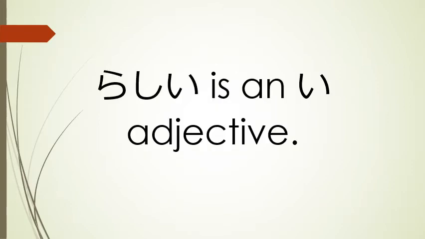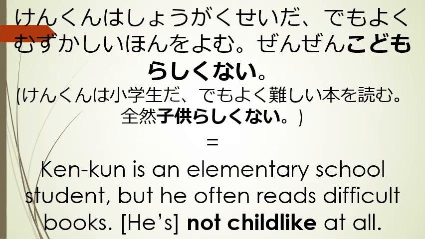Another important thing to note about the word rashi is that it is an e adjective. It will be treated as such and it will be conjugated just like an e adjective. So, digging into that a little bit more, if, for example, we were to say, "Ken-kun wa shogakusei da, demo yoku muzukashii hon o yomu, zenzen kodomo rashiku nai." That would mean Ken-kun is an elementary school student, but he often reads difficult books. He's not childlike at all. In that case, of course, kodomo rashi means childlike, so kodomo rashiku nai means not childlike.